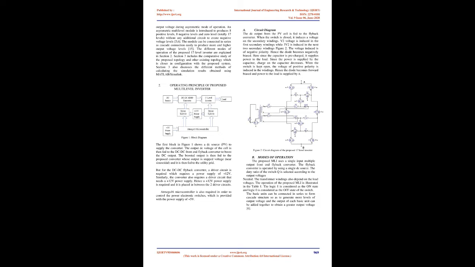To overcome these drawbacks, different topologies of multilevel inverters and modified pulse width modulation, PWM, methods have been developed in recent years. The PWM methods for multilevel inverters help to achieve the following objectives: easy implementation, reduced switching loss, and minimum total harmonic distortion. The most widely used PWM techniques for multilevel inverters are the carrier-based PWM techniques, selective harmonic elimination PWM, SHE PWM techniques, and the space vector-based PWM techniques.